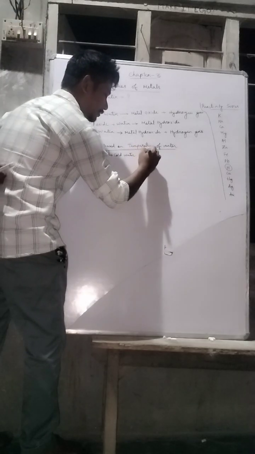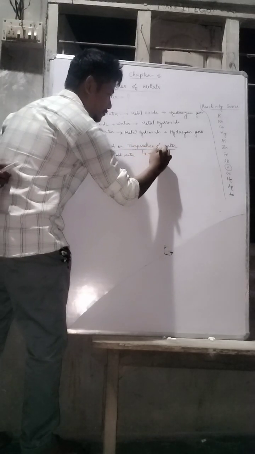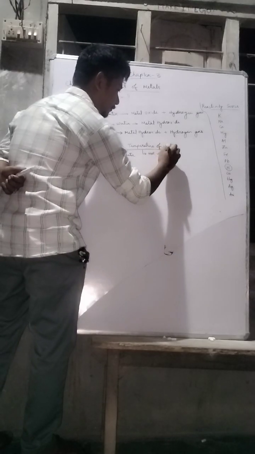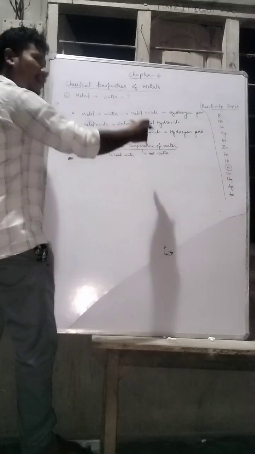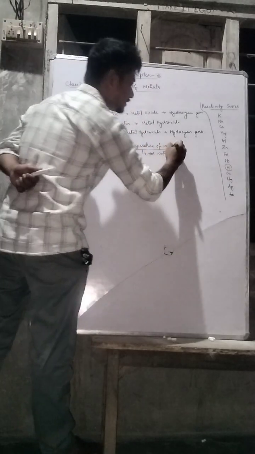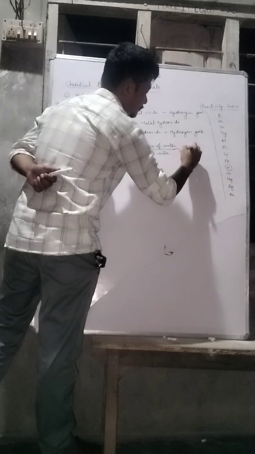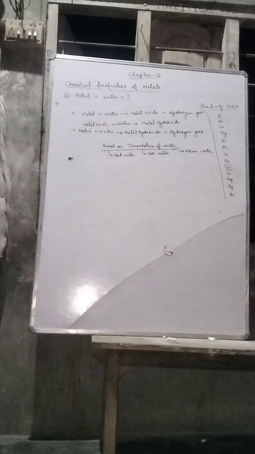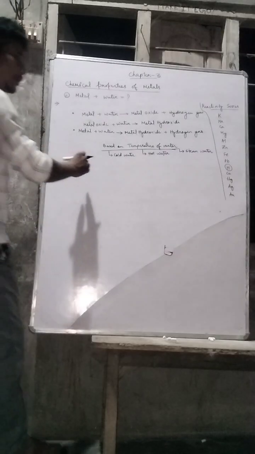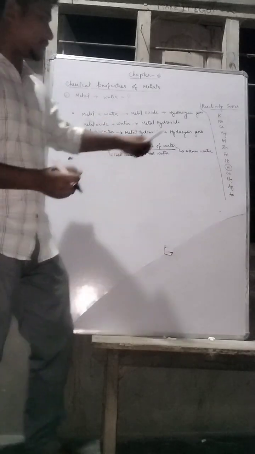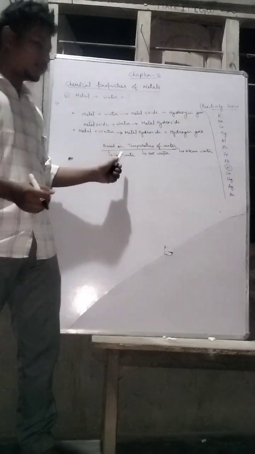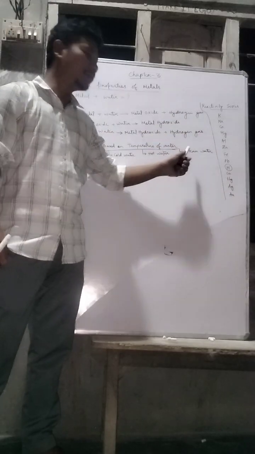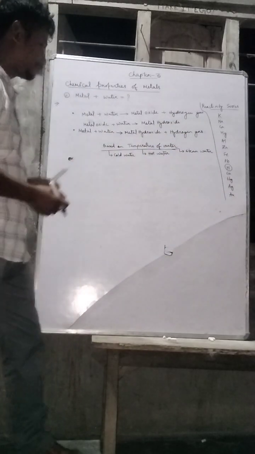Next is hot water or warm water: cold, hot and super hot, which we call steam. Steam is water present in the form of vapor. Now there are some metals which react with cold water, some react only with hot water, and some react only with steam. So we have to see them.